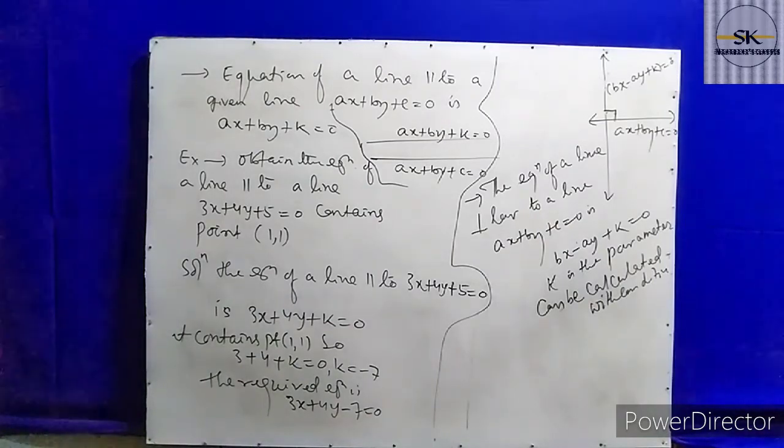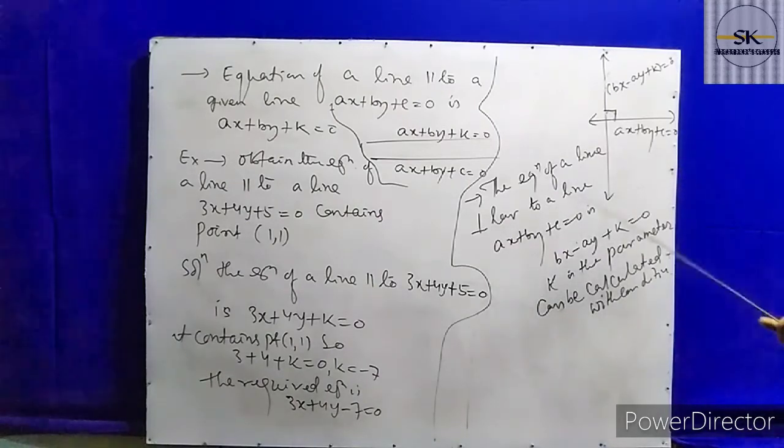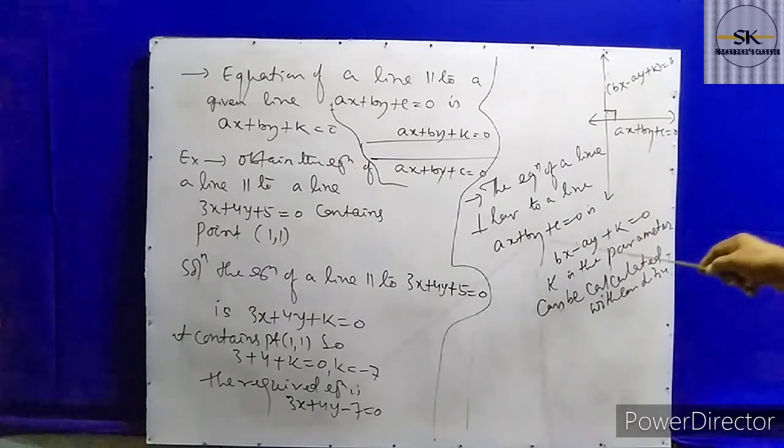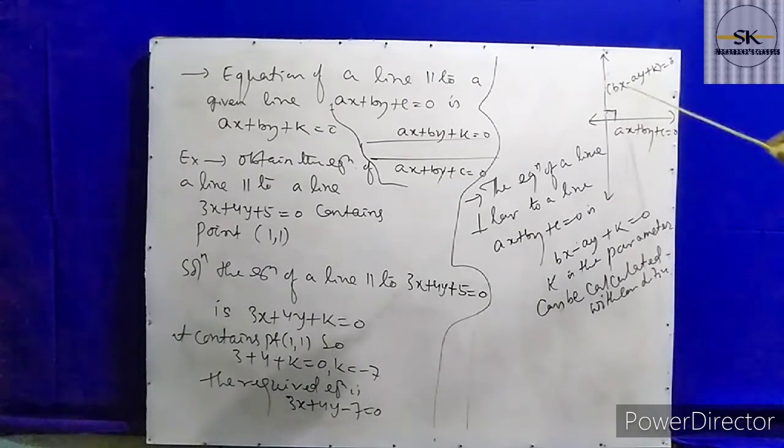Here is another equation, another very important format. This is the short form for the entrance exam also. The equation of a line perpendicular to ax plus by plus c equal to 0. Suppose this is one of the lines given, ax plus by plus c equal to 0. Another line perpendicular to this straight line has the equation bx minus ay plus k equal to 0.